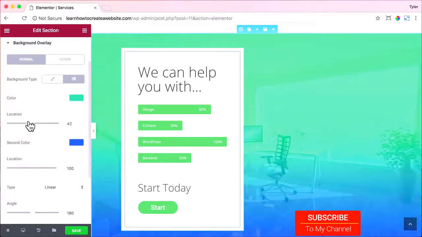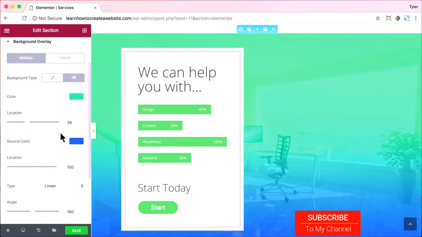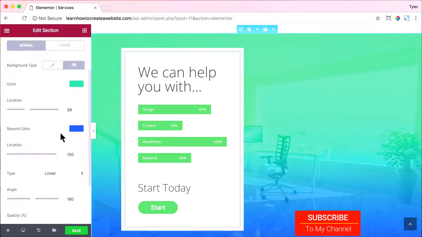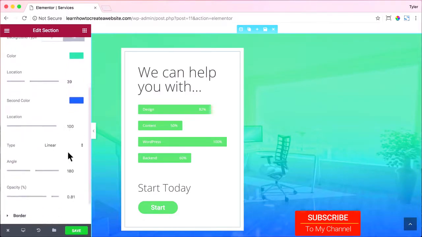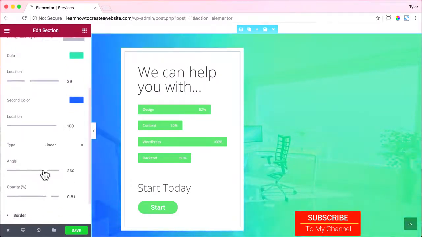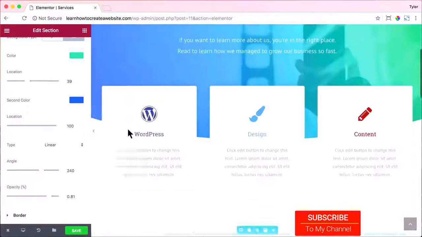Does it start in the middle? Does it start in the beginning? Let's make it start at 39 out of 100. And for blue, it's the same thing. Where does it start, or where does it end, actually? So we're going to have it end at 100. And here's the angle. So now we can rotate the angle, and let's do 240. So it starts at blue at the bottom left corner and ends at green at the top right corner.